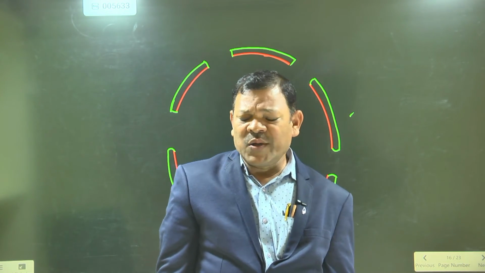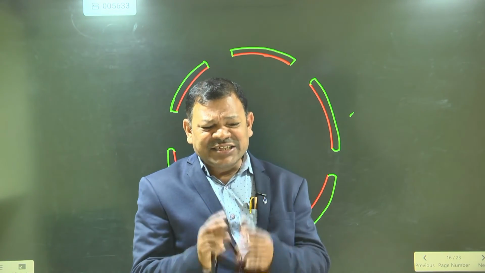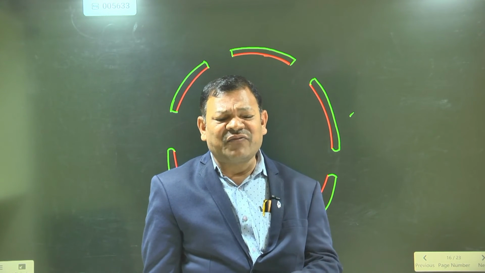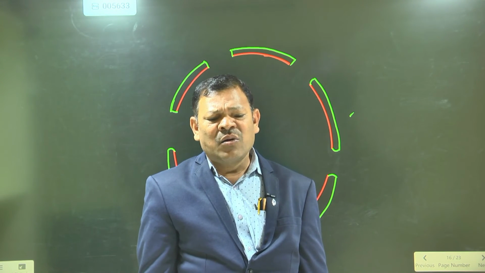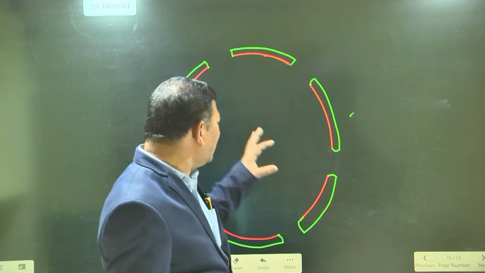So the nuclear membrane is a double membrane-like structure. It is porous. It is made up of proteins and lipids. What is the liquid part present in the nucleus?